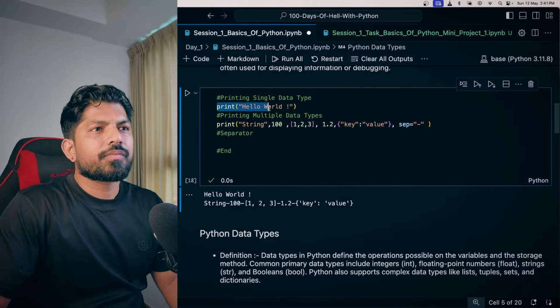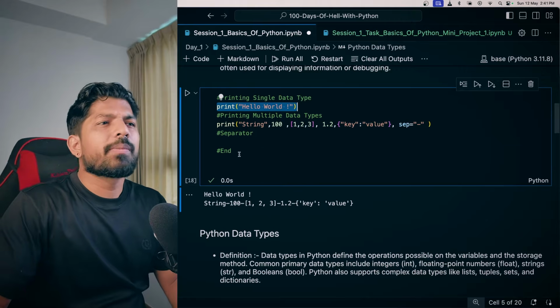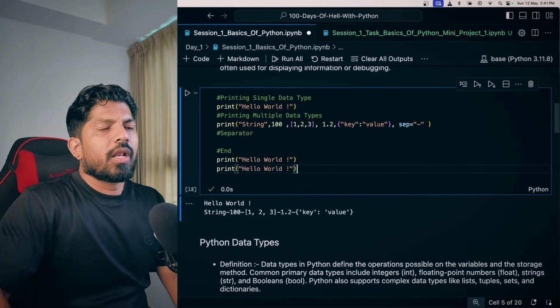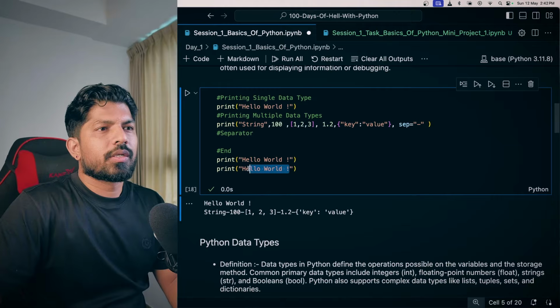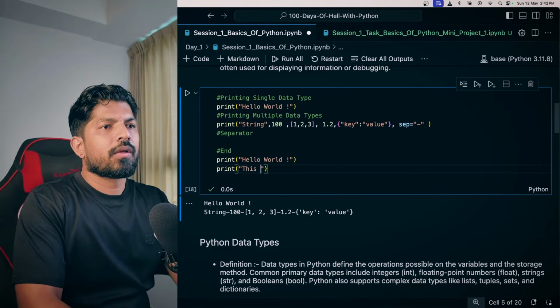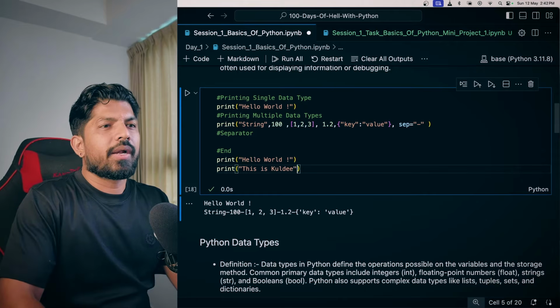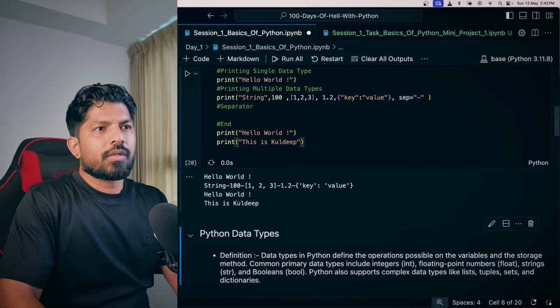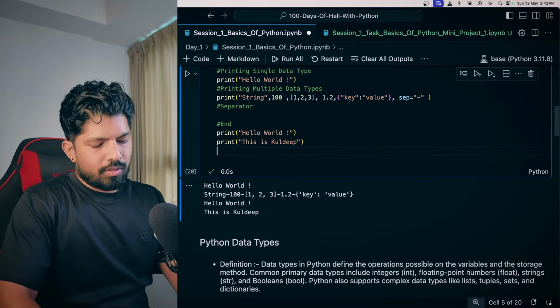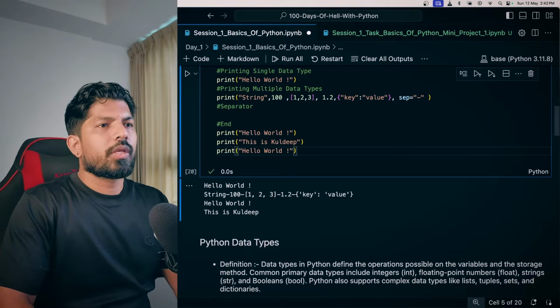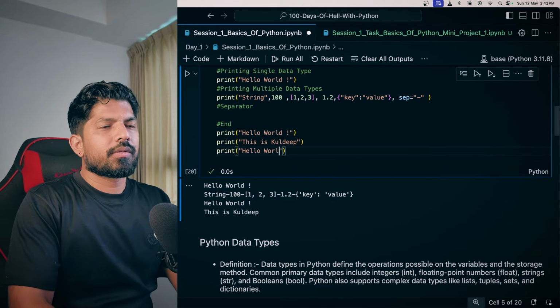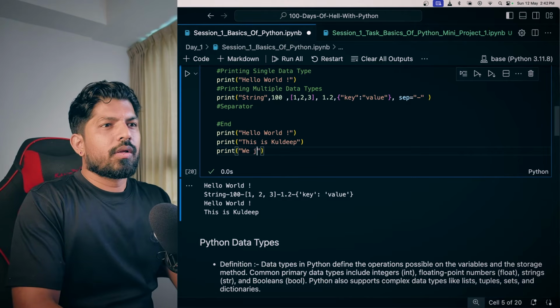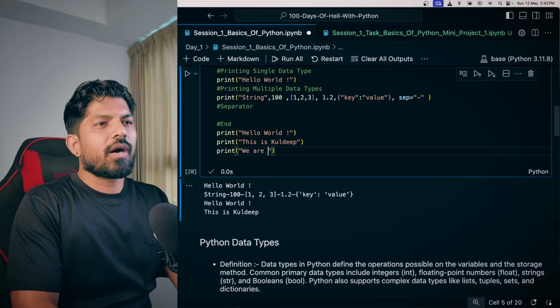And similarly, when we have multiple print functions, for example, hello world, this is Kuldeep, and we are the unstoppable.